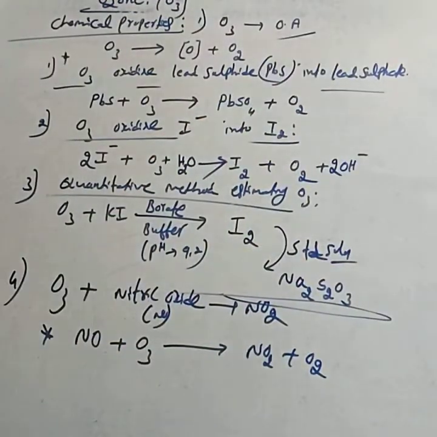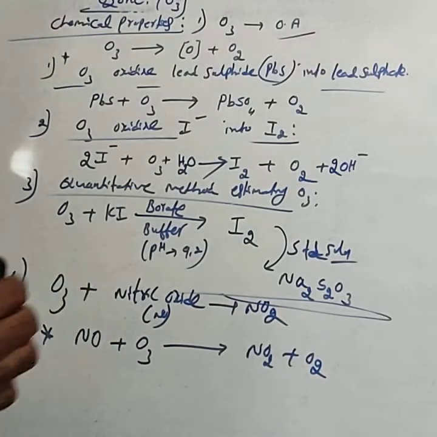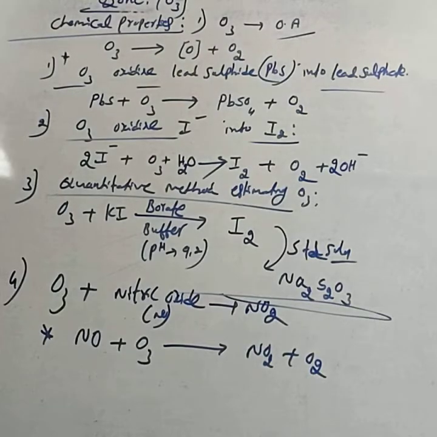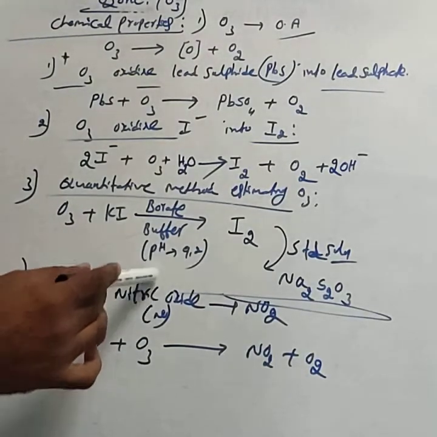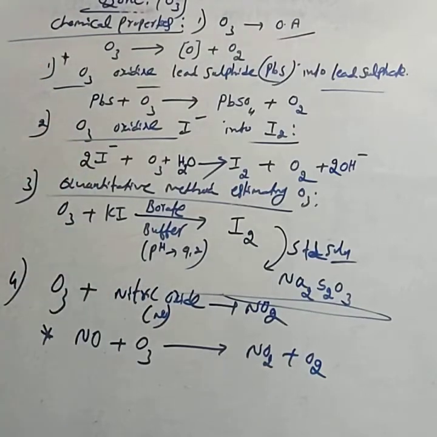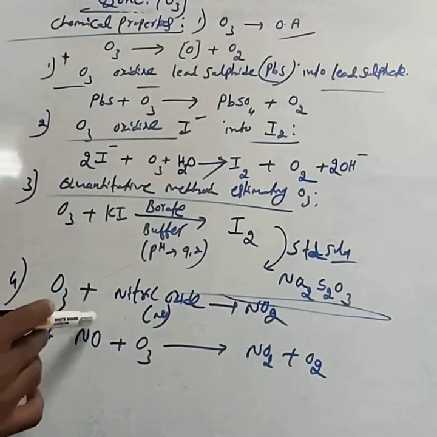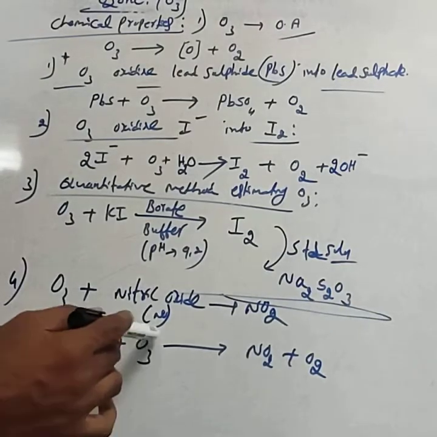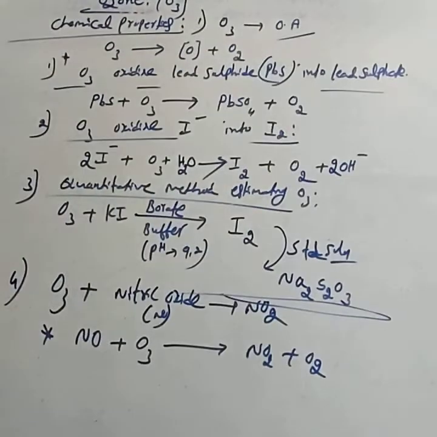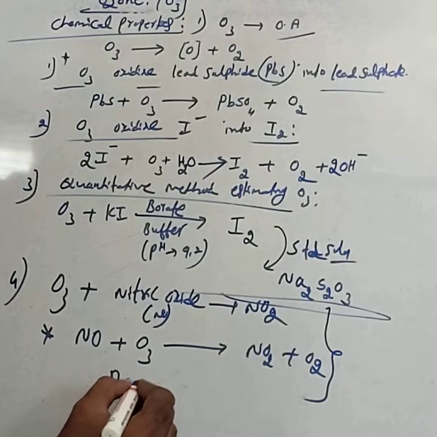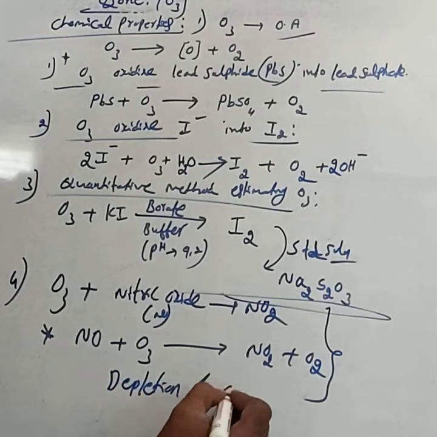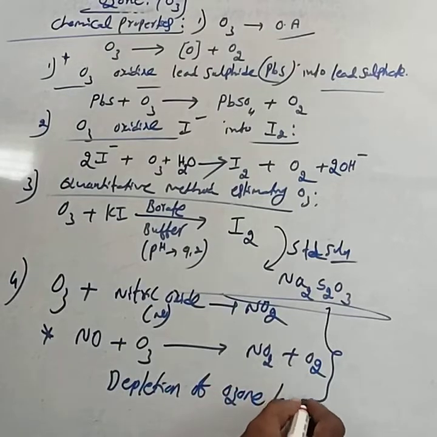Already we know that ozone is present in the upper layer of our atmosphere. These oxides of nitrogen are generally released by jet engines, that is, aeroplanes. When ozone is present in the upper atmosphere, the nitric oxide released by the jet engine reacts with the ozone layer and is converted into nitrogen dioxide. Hence, this reaction is responsible for the depletion of the ozone layer.